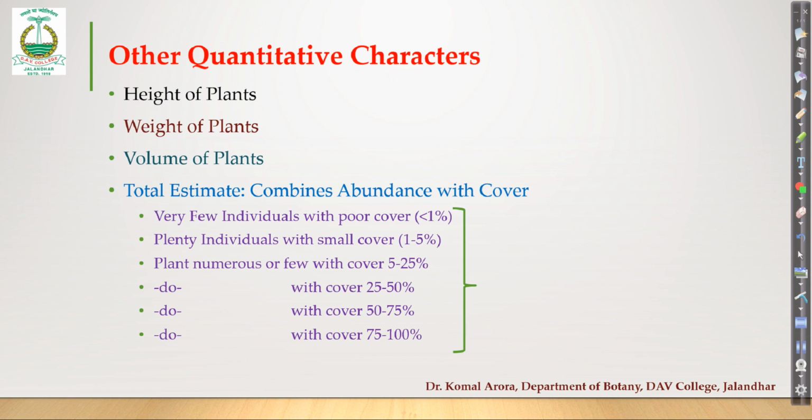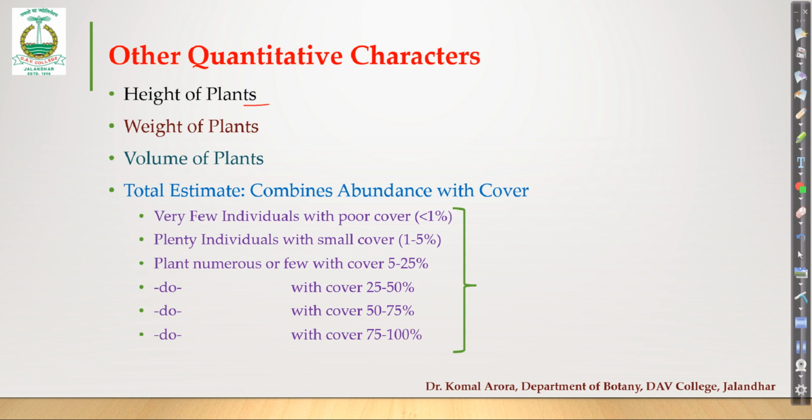Now we have a few other characters that you can understand yourself very well. These are the direct measuring quantities. The first one is height of plants. You all know you can measure the height of plants with the help of a scale, a measuring tape, or a thread, and you can correlate what levels of different trees or plants exist in a particular community.